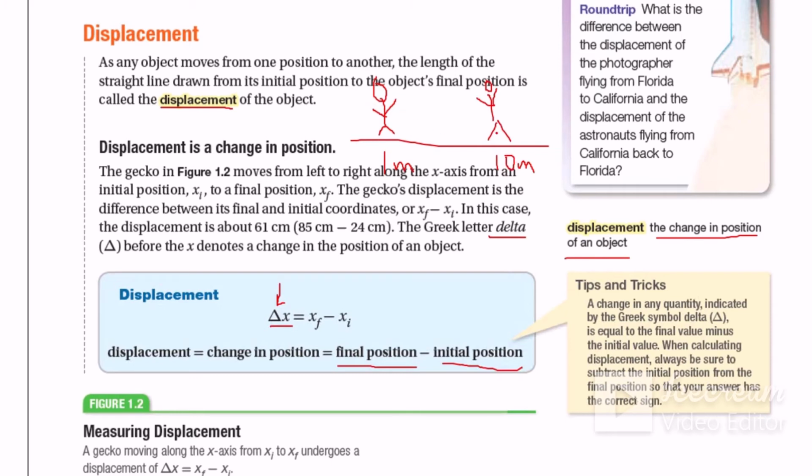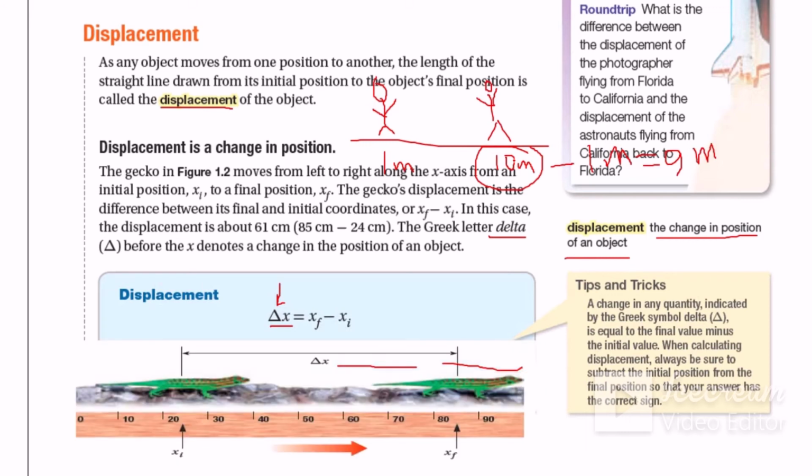Now we have the initial position and the final position. To calculate the change in position, or the displacement, it is final position minus initial position, okay. It is very important to understand that the final position will be the first one every time. When we calculate the displacement, you should start with the final position minus the initial position, okay. 10 minus 1 equals 9 meters, positive of course. 9 meters is the displacement for this guy to change position from here to there. That is the simple way to understand the displacement, okay.